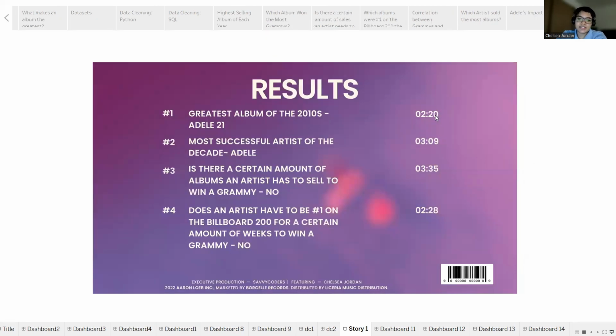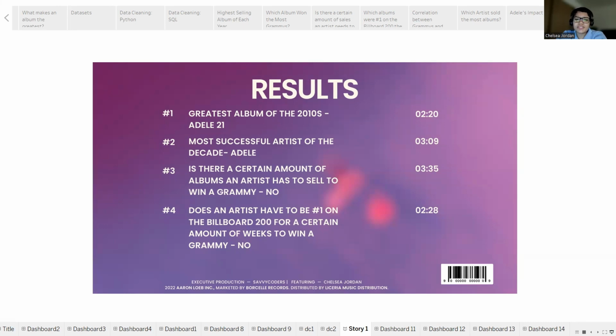Based off my analysis, it shows that the greatest album of the 2010s is Adele's album 21 because it sold 30 million copies, won 7 Grammys, and was number one on the Billboard 200 chart for 24 weeks. Adele is also the most successful artist of this decade because she sold 53 million copies total, won a total of 12 Grammys, and was number one on the Billboard 200 chart for 24 weeks throughout the whole decade.